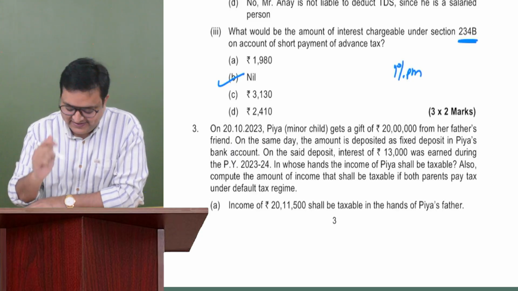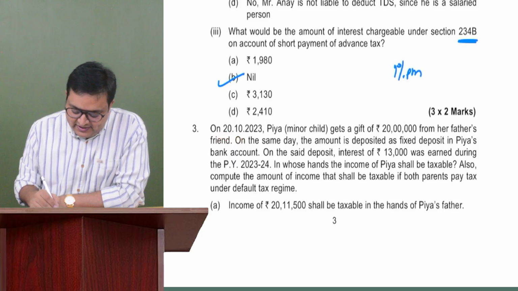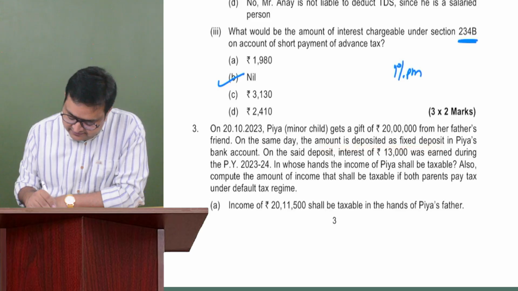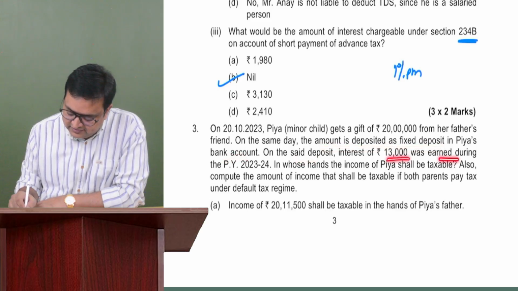Keep on practicing. On 20th October 2023, Priya, a minor child, gets a gift of 20 lakh from her father's friend. On the same day, the amount is deposited as FD in Priya's bank account. On the said deposit, interest of 13,000 was earned during the previous year 23-24. In whose hands the income of Priya shall be taxable?